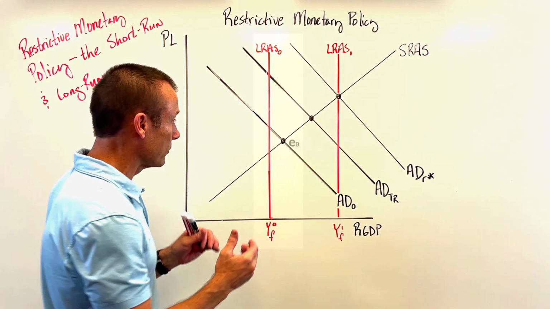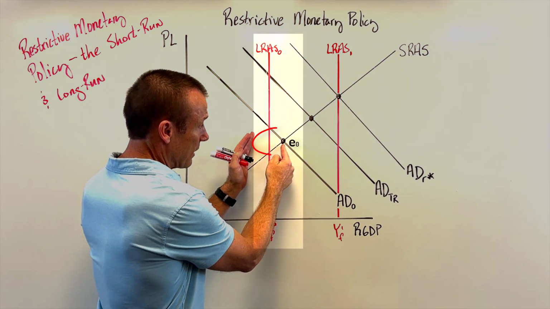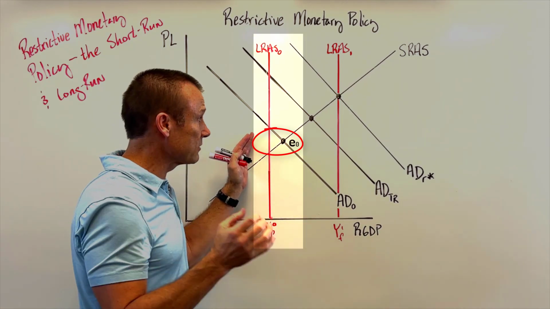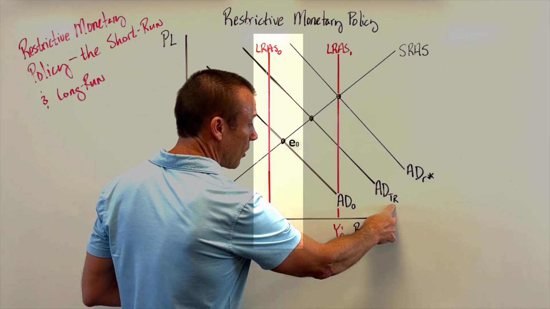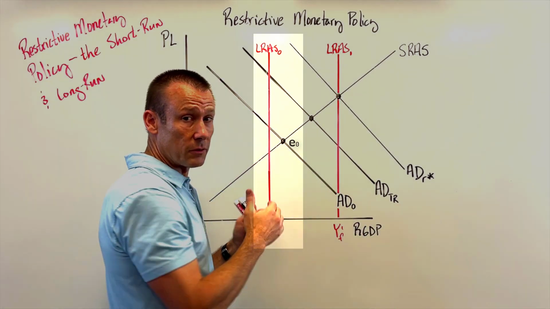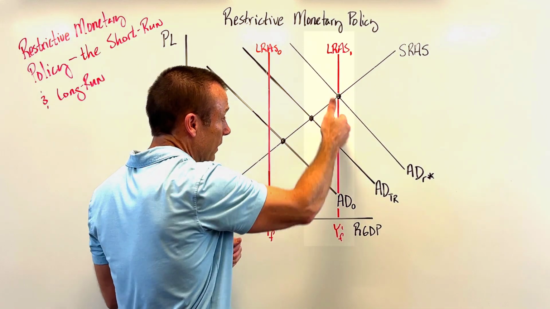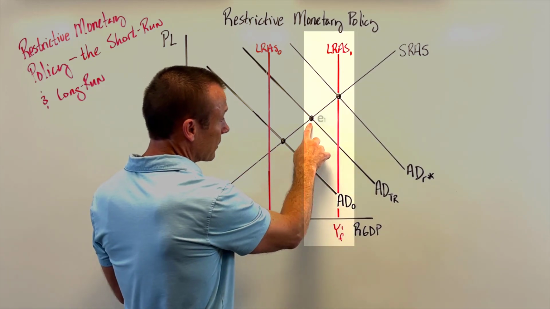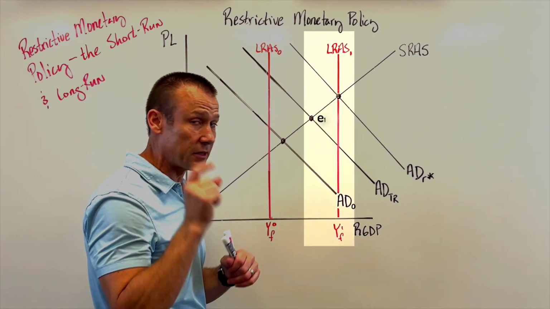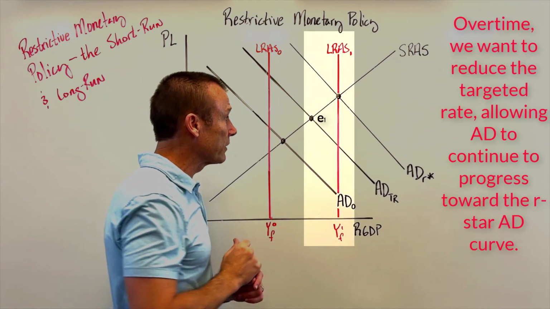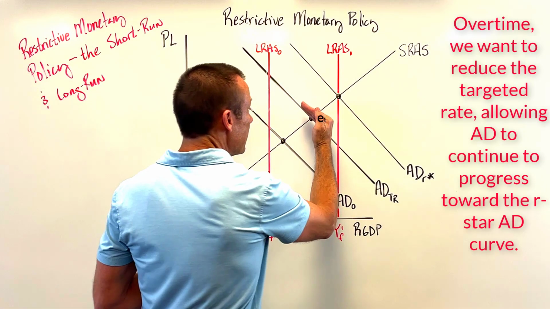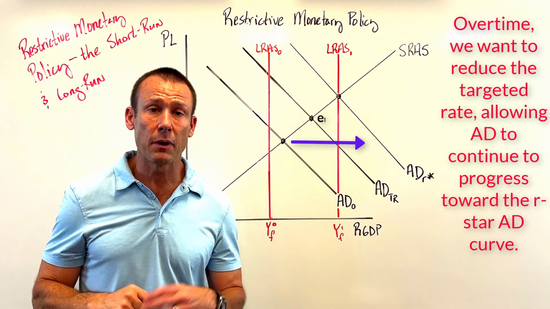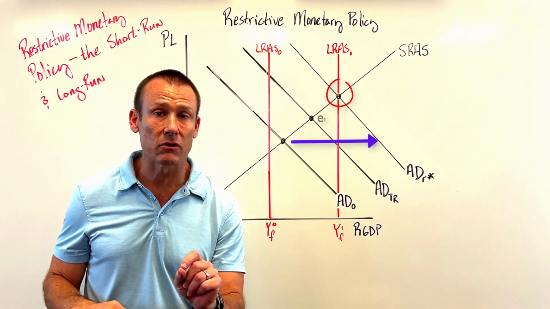So again, just take a look at it. You can see initially we've got an equilibrium on the right-hand side. We've got that booming economy, with inflation rates as a problem. But then if we go with the targeted rate, eventually LRAS is going to be somewhere to the right, going right through where AD at R star hits the SRAS curve right there. And if we stay with our targeted rate, you can see we would eventually have a recession. That's why we want to become less restrictive over time, lower the targeted rate, allowing AD to shift to the right. Again, a bit complex, but I think our students can handle it.